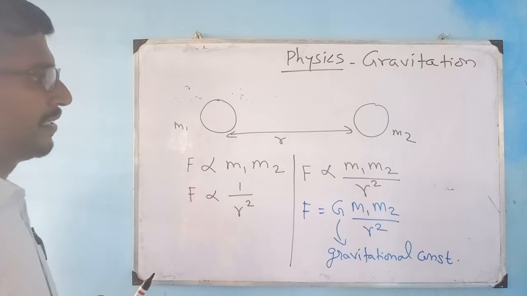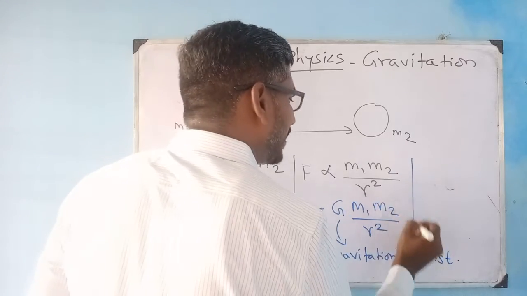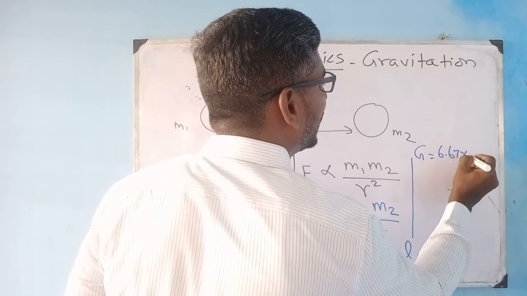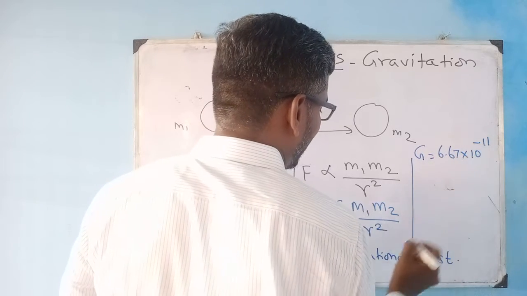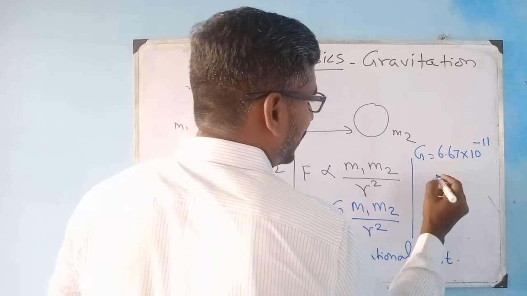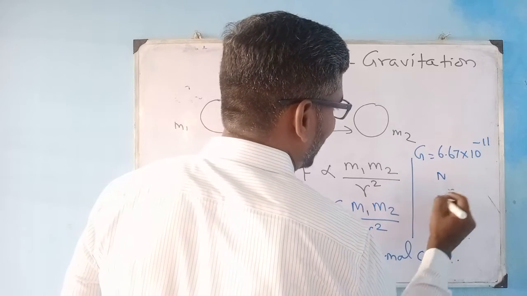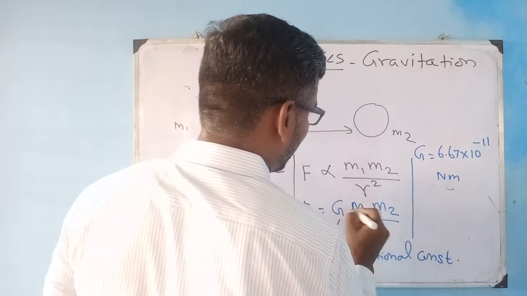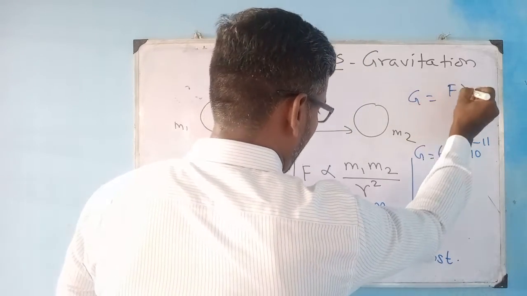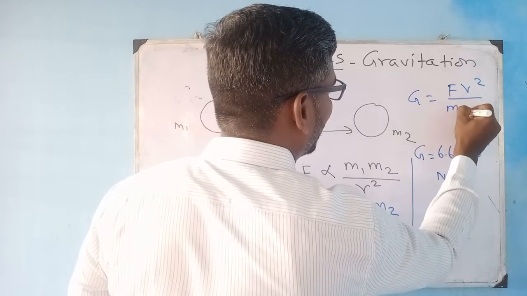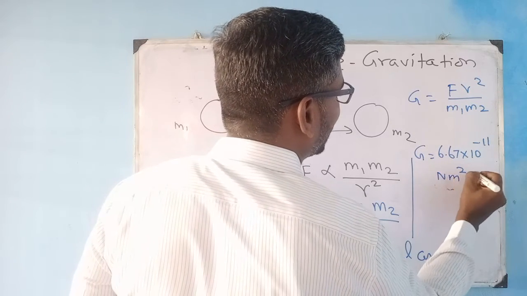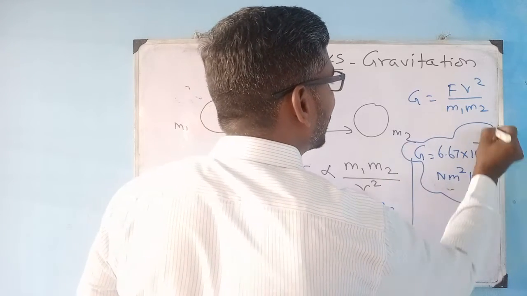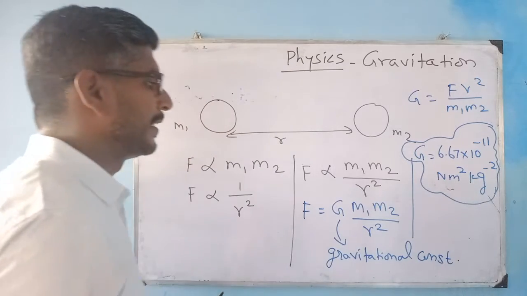Alright, so the gravitational constant. The value of the gravitational constant G is equal to 6.67 × 10^-11. Its unit is Newton meter squared per kg squared, since G is equal to F r² divided by m1 m2, that is N m² kg⁻². So this is your gravitational constant value G.